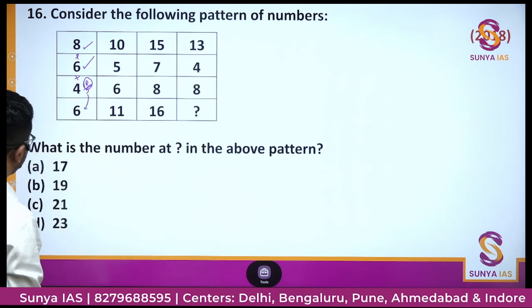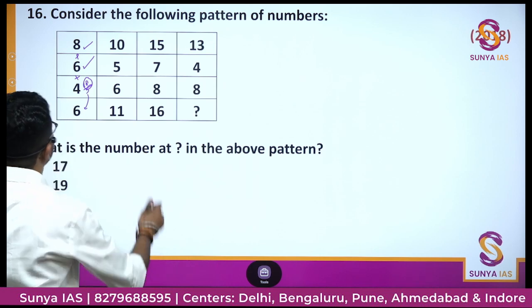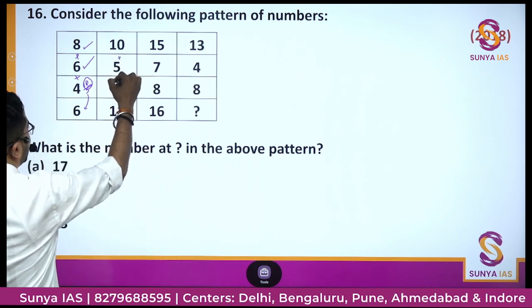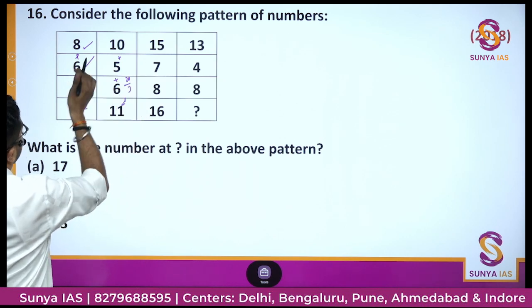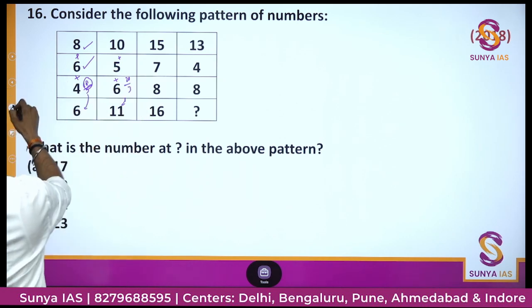So let's see. 10 + 5 = 15, + 6 = 21, divided by 3. It should be 7. It is not 11. That is also not correct.